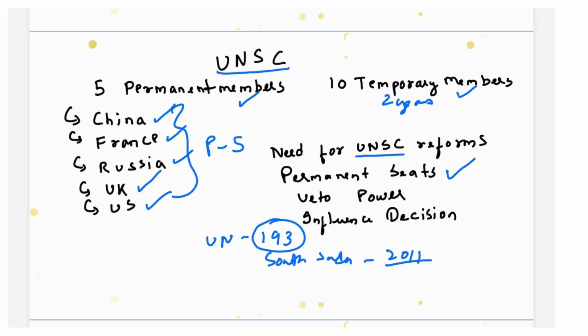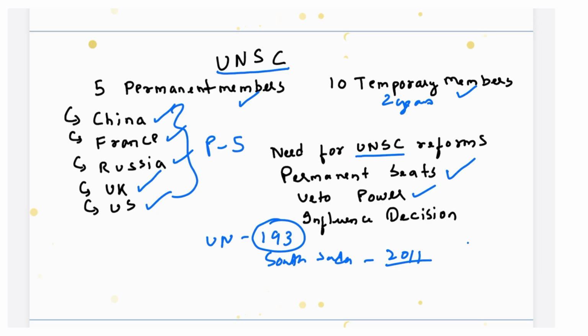The second is the veto power. Each P5 member has the ability to use the veto against any decision in the Security Council. This means that even if one of the P5 members opposes a decision, it cannot be adopted, regardless of the number of votes in favor of it. This allows the P5 to block any action they disagree with.